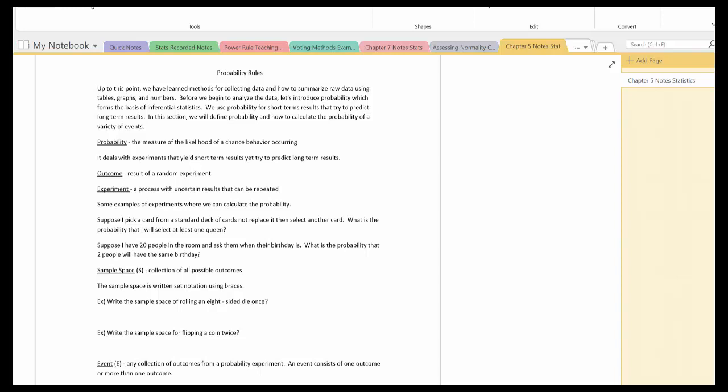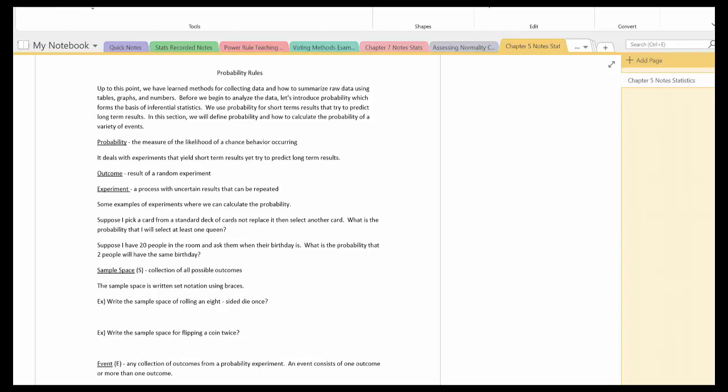So, some examples of experiments. Suppose I pick a card from a standard deck of cards, not replace it, then select another card. What's the probability that I will select at least one queen? Or, suppose I have 20 people in the room and ask them when their birthday is. What is the probability that 2 people will have the same birthday?